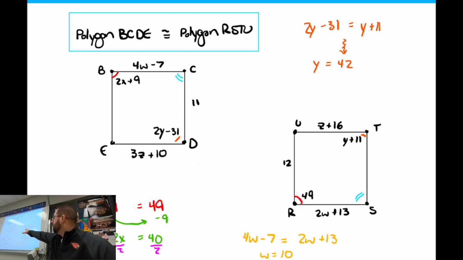Z is right over here, so you can see them. So what two walls do I have to set equal to each other? ED and UT, right? So it's going to be this one right here, D and E, and then T and U, right? It's the back two letters. It's the back two walls. So the back two letters make those two walls, and so I'd set the Z's up. 3Z plus 10, the Z plus 16, solve them out. Right? I think it ends up being a 4 or something like that. All right, questions on this one, though?